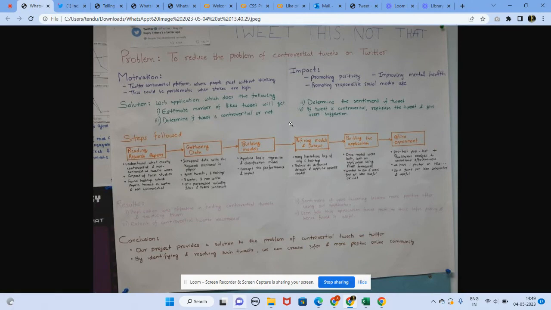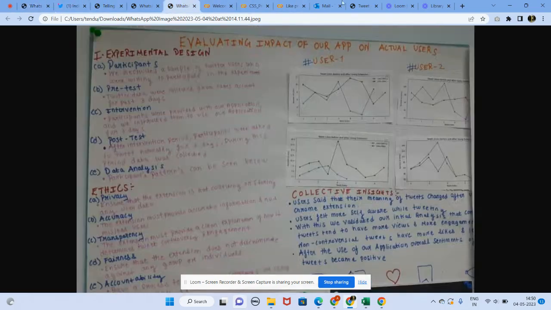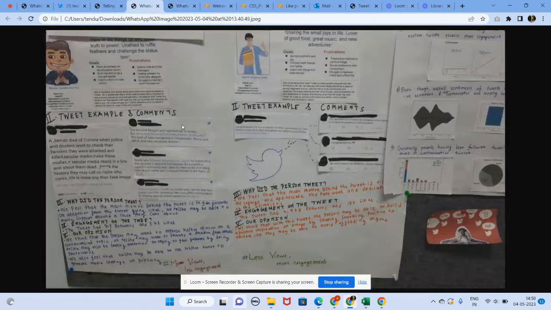Once we were done with the problem identification, we also wanted to understand who is actually facing the problem. So we analyzed around 50 Twitter accounts, and based on that, we tried to analyze the people who post controversial topics. Based on that, we identified a few personas of people who generally post controversial topics. We took examples of their tweets and tried to understand why they post these things. So, keeping these personas in mind, we designed our solution.